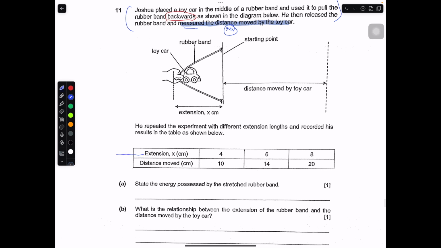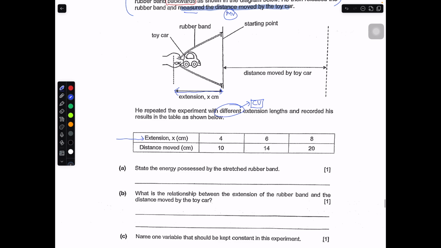You can take a look at the table, the extension of the rubber band, or you can look for the words different extension. This represents the changed variable. Different extension length, and recorded his result. What was the extension? It is represented by the diagram, the extension of the rubber band, how far he pulled back. Energy stored by the stretched rubber band. Since this is a stretched rubber band, it will return back to its original position.